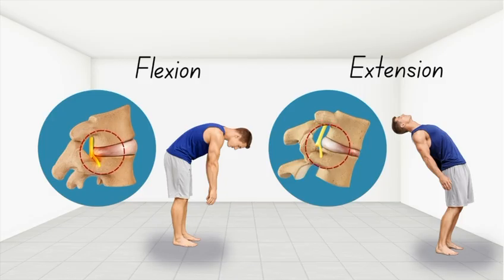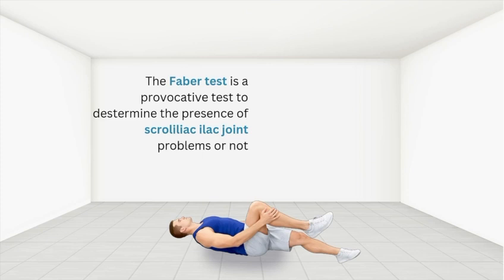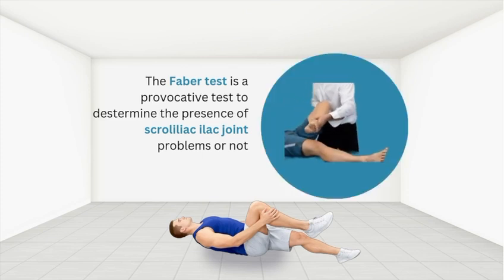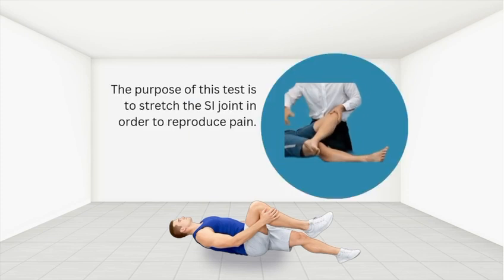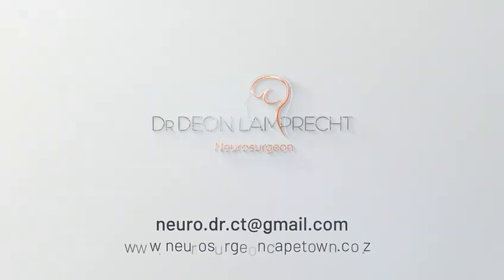There is a provocative test for the sacroiliac joint, and that test determines the presence of a sacroiliac joint problem or not, and it's called the FABER test. The purpose of this test is to stress the sacroiliac joint in order to reproduce pain. Diagnostic injection of the sacroiliac joint is probably better than the clinical diagnosis and other clinical tests in confirming the diagnosis of sacroiliac joint problems.